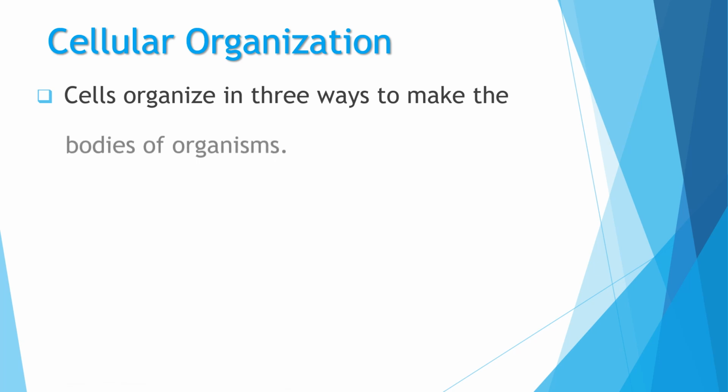Dear students, as you all know, all the organisms have been divided into 5 major kingdoms according to the classification system. That is Kingdom Monera, Kingdom Protista, Kingdom Fungi, Kingdom Plantae, and Kingdom Animalia. In these kingdoms, the living organisms are divided according to their characteristic features, and you know that all living organisms are made up of cells, and there are two basic types of cells, as we have already studied in our previous topic, the cell level.